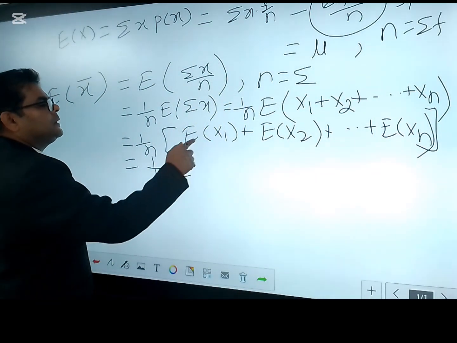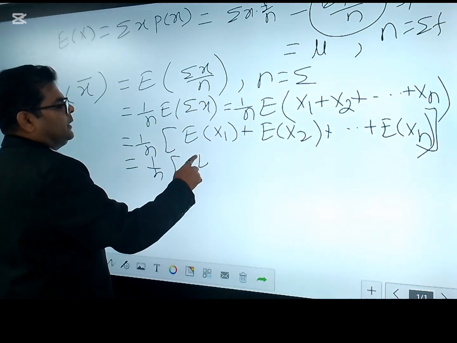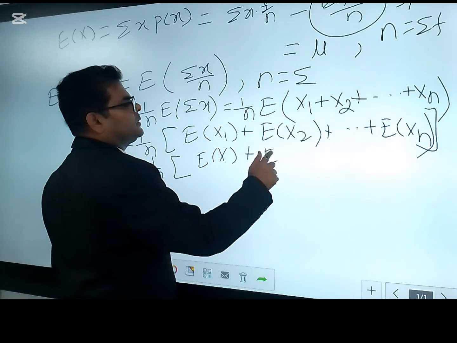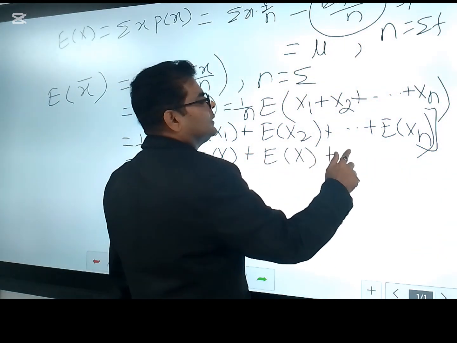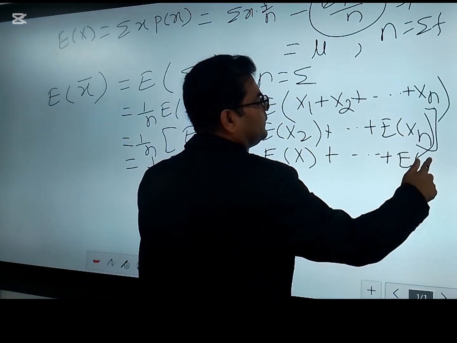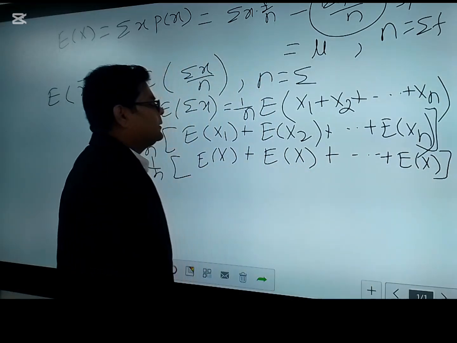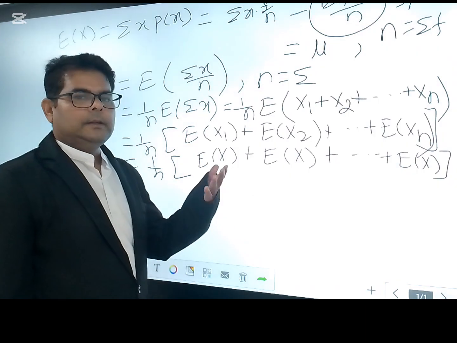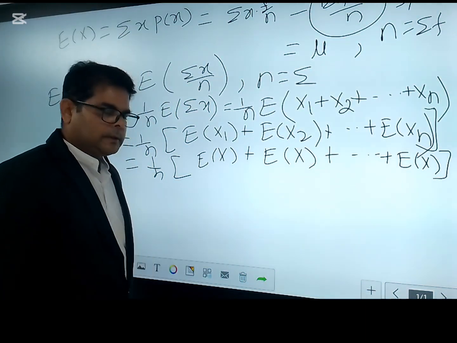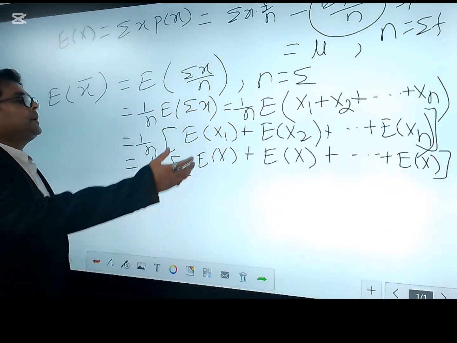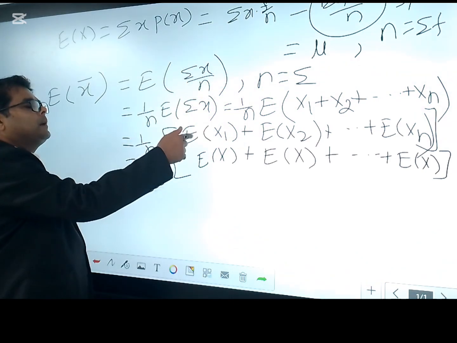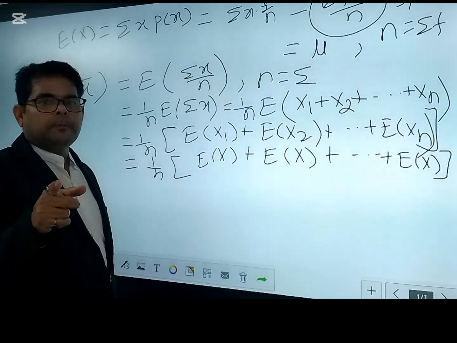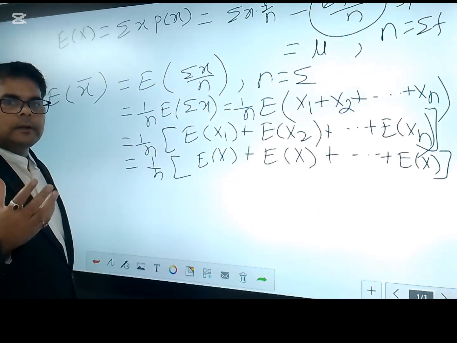What you can write for each x1 is that the expectation of x1 is the expectation of x, plus the expectation of x, plus so on, plus the expectation of x, because x1, x2, x3, xn are the individual information, but if you are expecting some information based on the probability for the same population, that means that population has the same mean. So one population has only one mean.